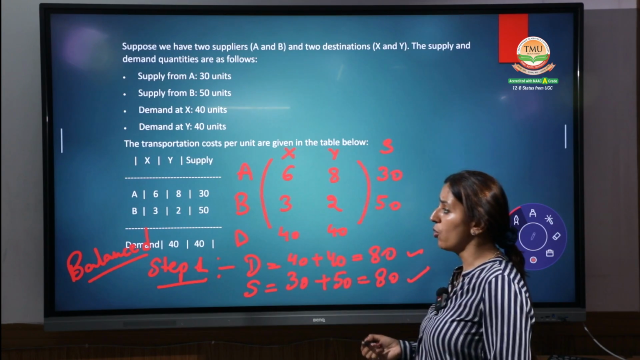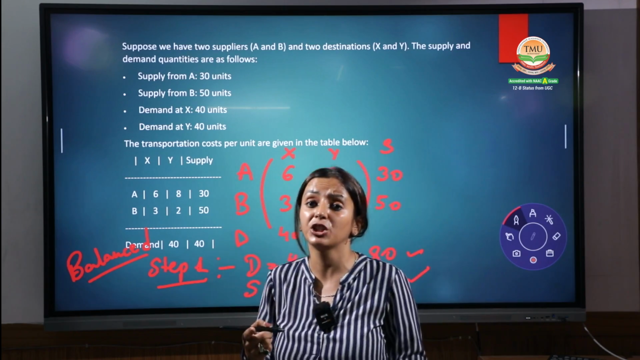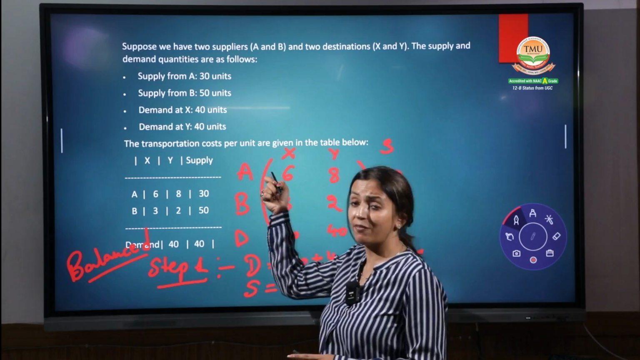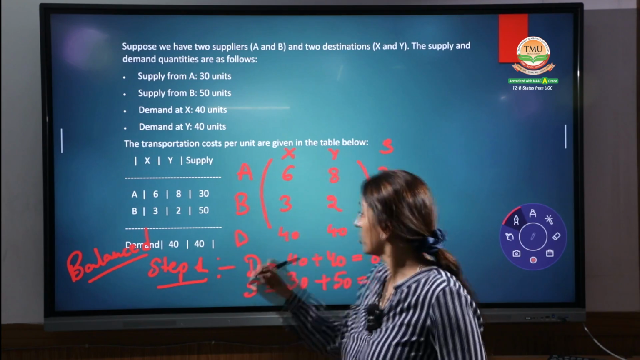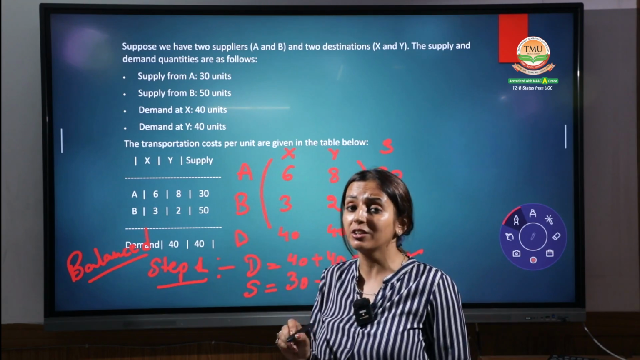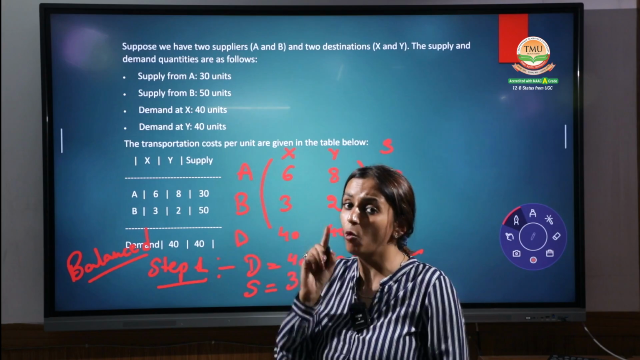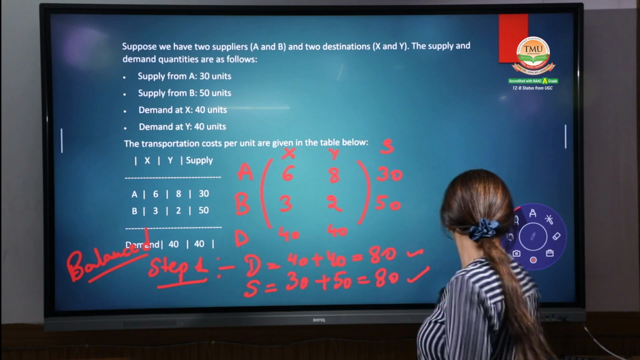Now what we have to do? We have to give the allocations. In the northwest corner method, we start with the left corner. But in this, we have to find out the least cost. Least cost. 6, 8, 3, 2. What is the least cost in this? It is 2. Right? The least cost. Hope you are able to do it. Shall we proceed further? Okay.